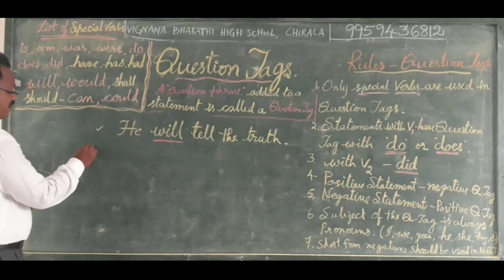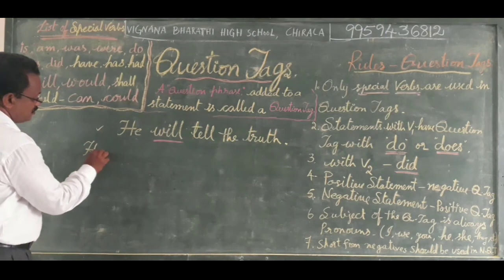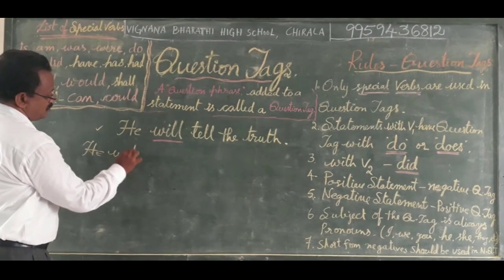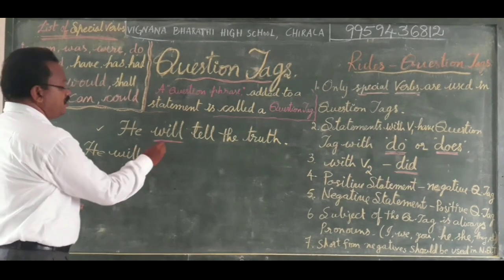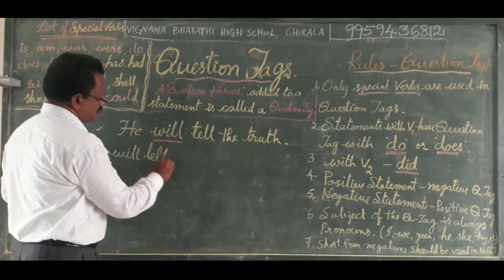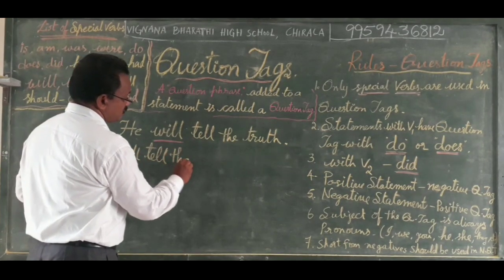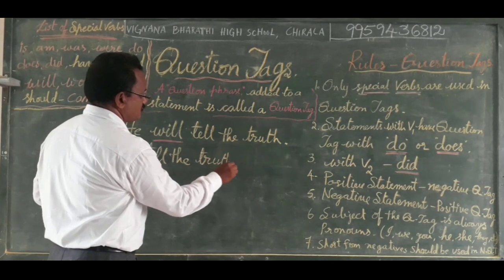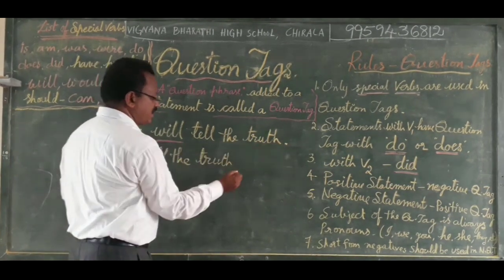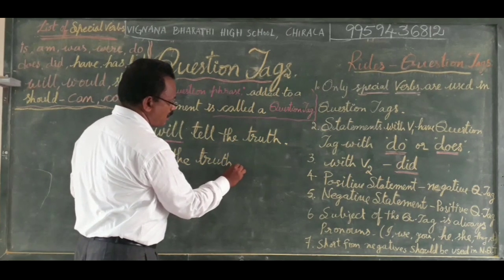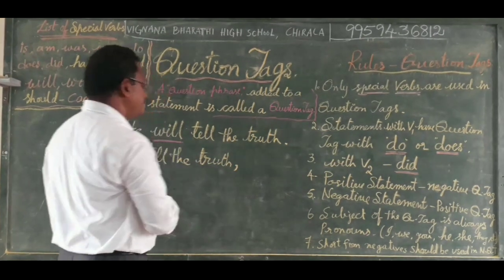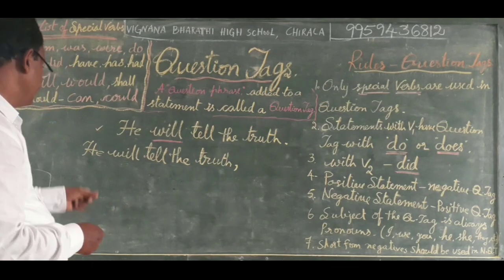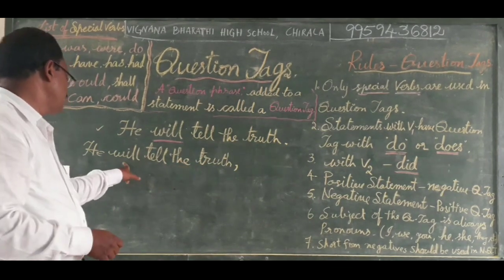We write the same statement again. He will tell the truth. We should not keep a full stop here, but a comma. And then we add a question tag to this positive statement.